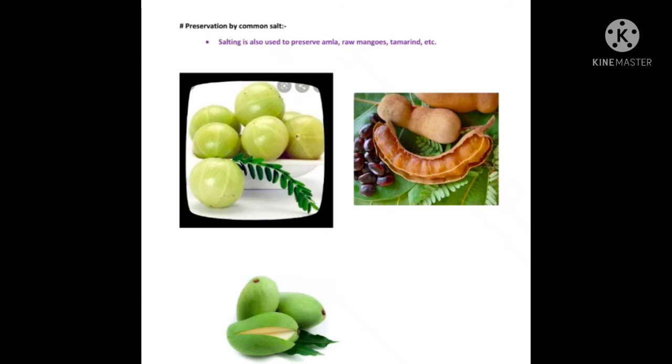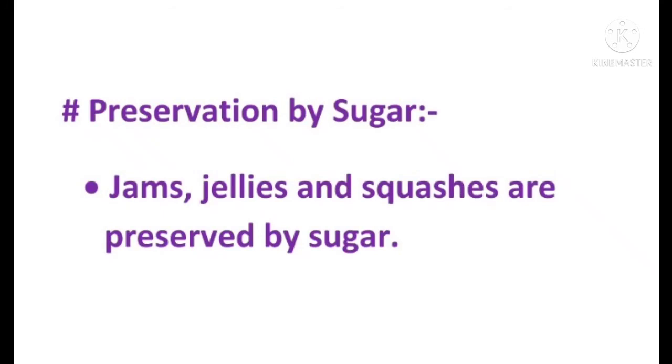tamarind, etc. Preservation by sugar. Even sugar preserves food materials from microorganisms. So in what is sugar added? Sugar is added in jams, jellies and squashes. These are all preserved by sugar, so the microorganisms or microbes don't affect it.